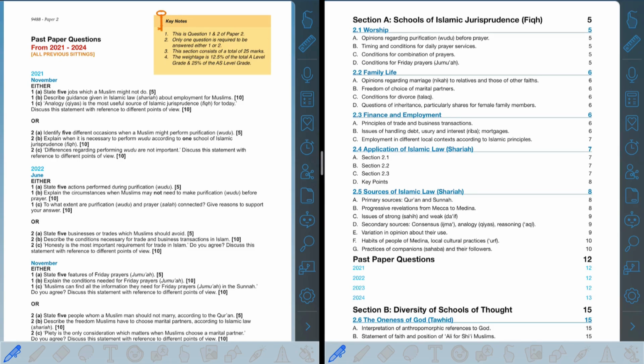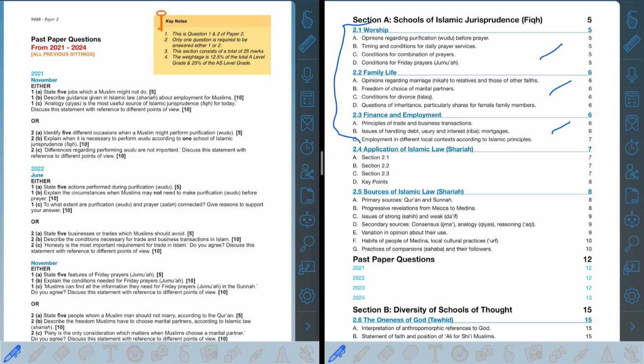One thing you want to look at over here is that on the right side, we have the syllabus. There are three different points. Usually what you're going to see is that either of the two questions are going to be related to worship, family life, or finance and employment. So you need to be fluent in these three areas.